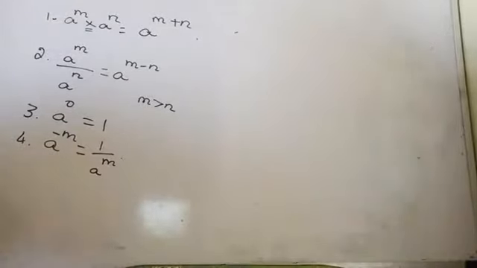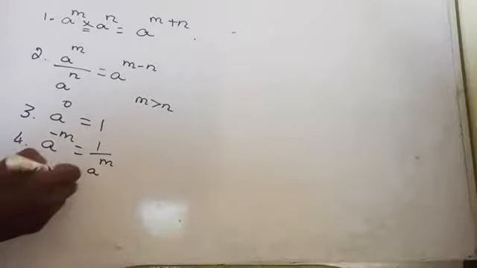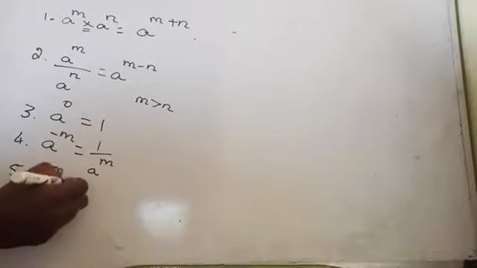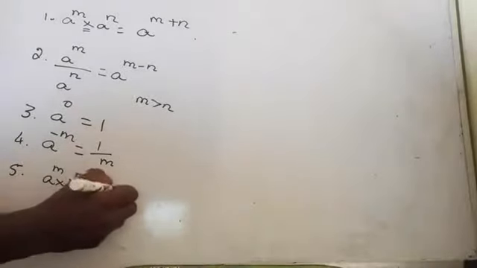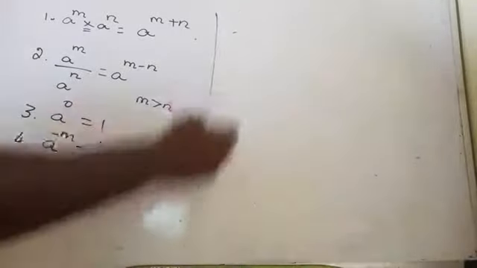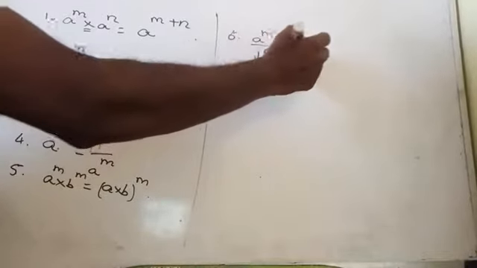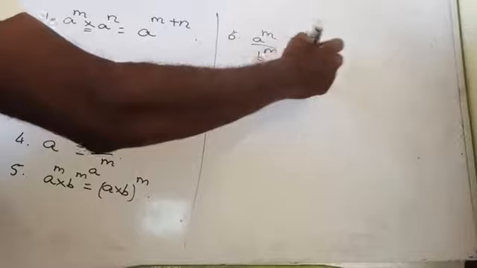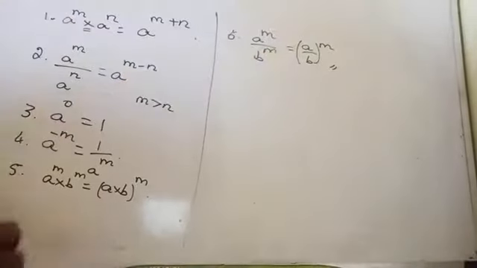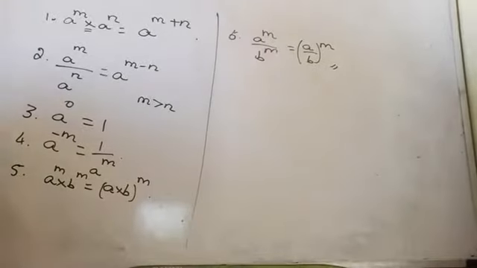We already discussed everything in detail in class 8. Now the next one is a power m into b power m, which is a into b the whole power m. And the sixth one is a power m by b power m, which is a by b the whole power m. Are you getting it? Okay, that's all.